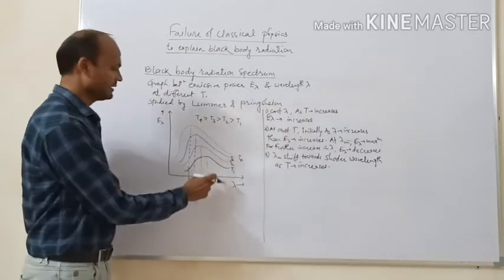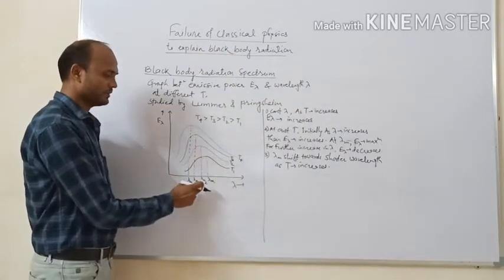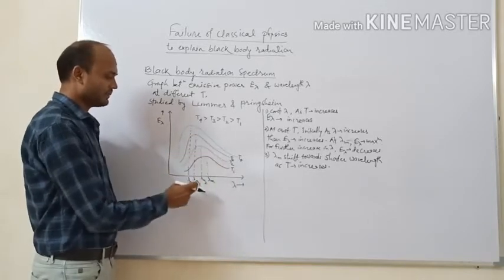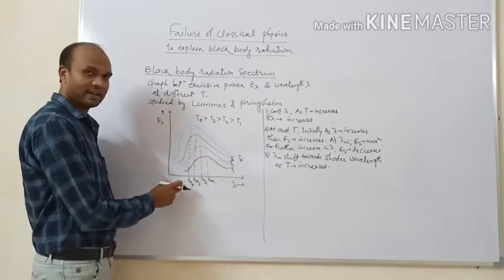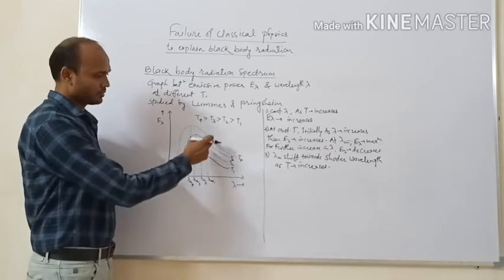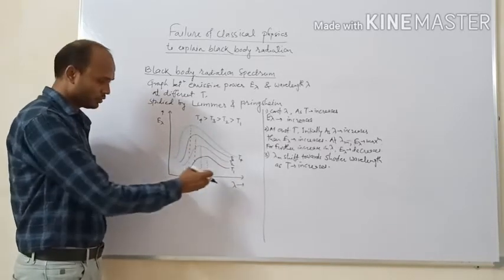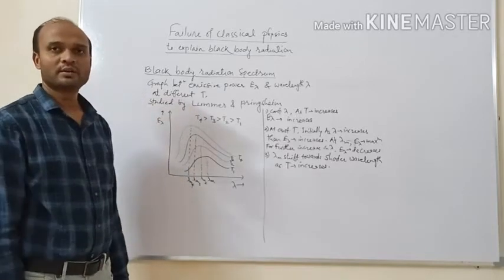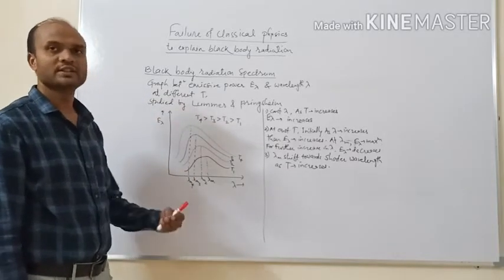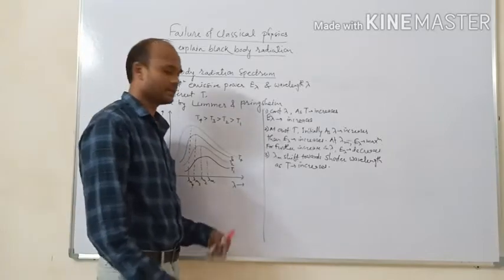So for T1 this is lambda m1, for T2 this will be lambda m2, for T3 lambda m3, for T4 lambda m4. So as temperature goes on increasing, the value of lambda m shifts towards the shorter wavelength region. So this is our third observation.